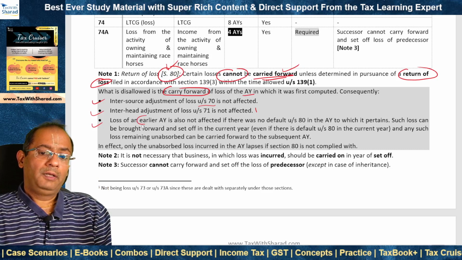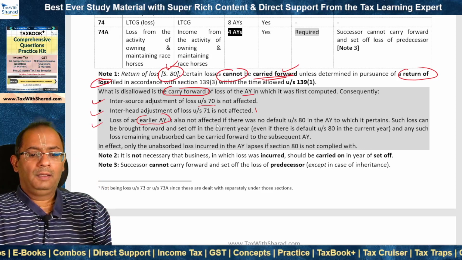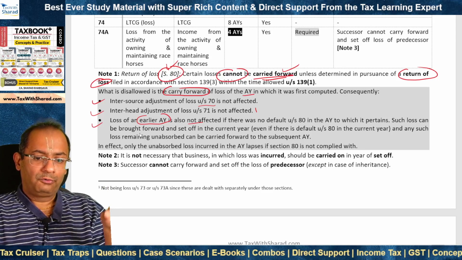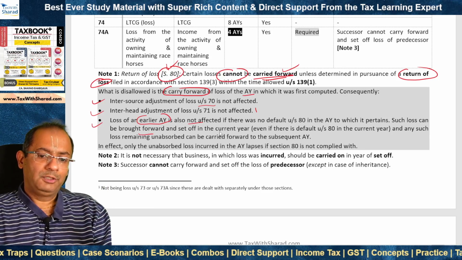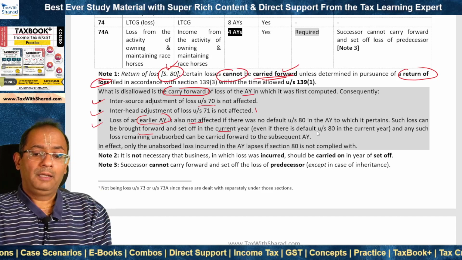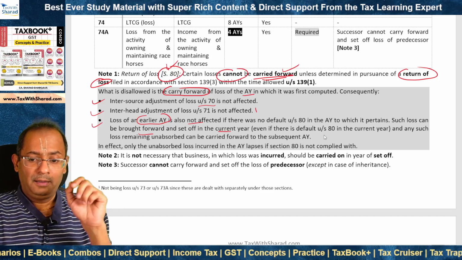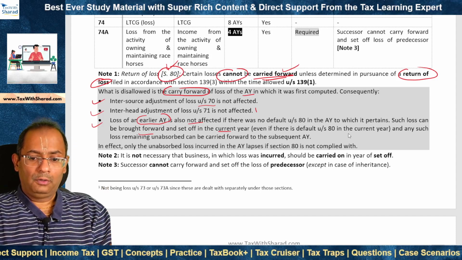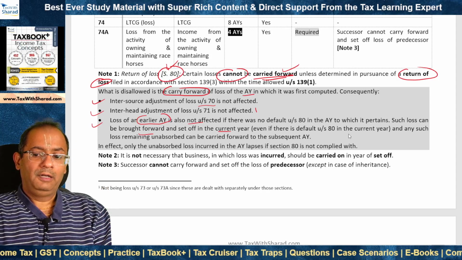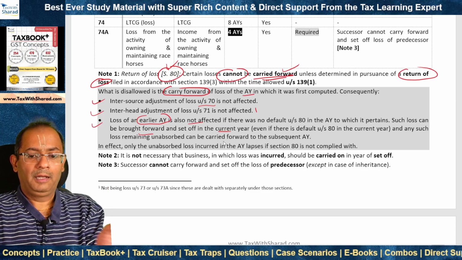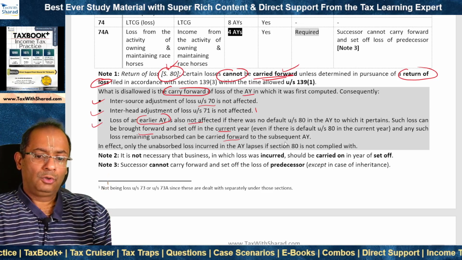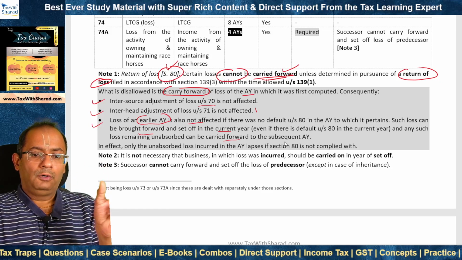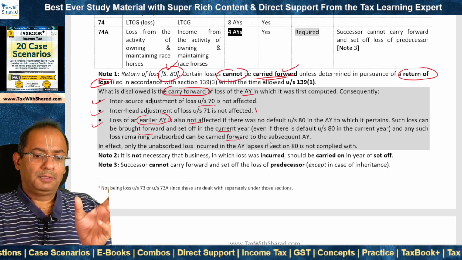Similarly, loss of an earlier assessment year is also not affected. Such loss of the earlier assessment year can be brought forward to the current year and set off in the current year. Even if there is default under section 80 in the current year, it doesn't matter. So the loss of an earlier year can be brought forward and set off, and if it still remains unabsorbed, then it can be carried forward to the subsequent year. So what is impacted by section 80 is the carry forward of loss of the current assessment year.